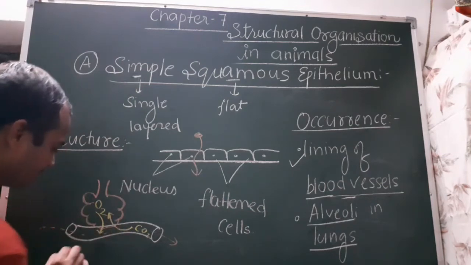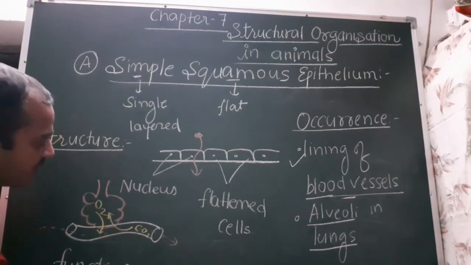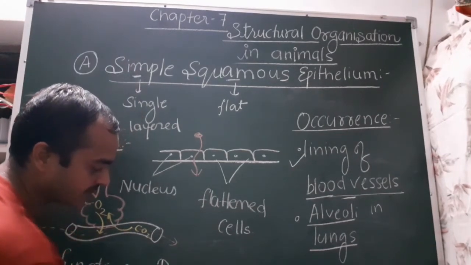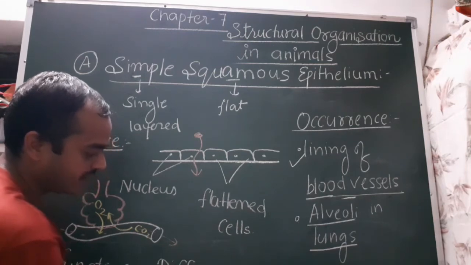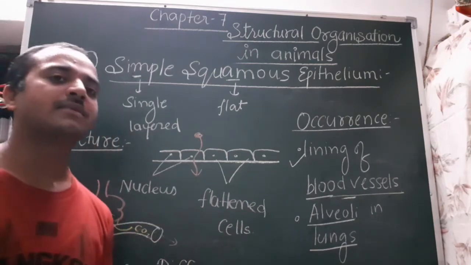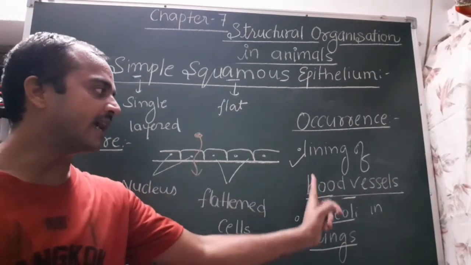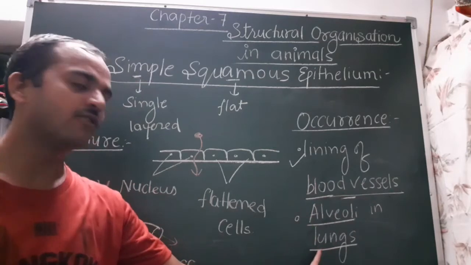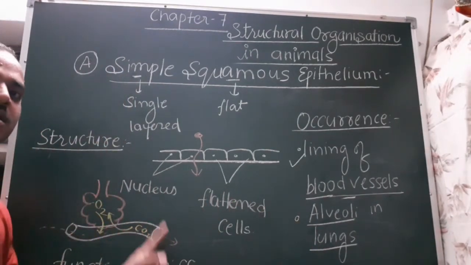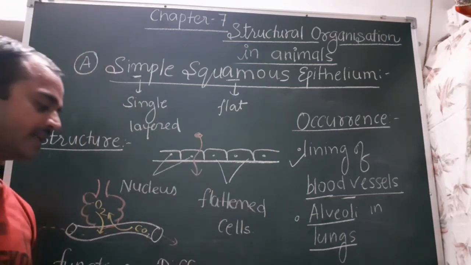So the function of simple squamous epithelium is that it helps in diffusion. So this is about simple squamous epithelium. Structurally, it is flattened cells. It is present in the lining of blood vessels and the alveoli of the lungs, and the function is diffusion. Now we will talk about the second, that is simple cuboidal epithelium.